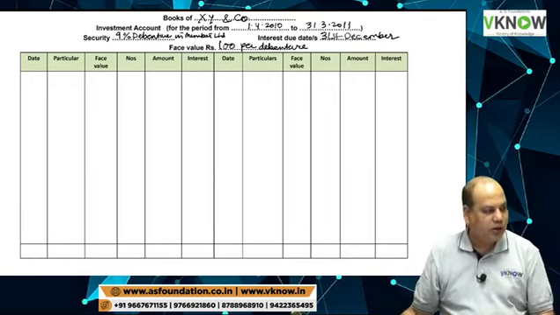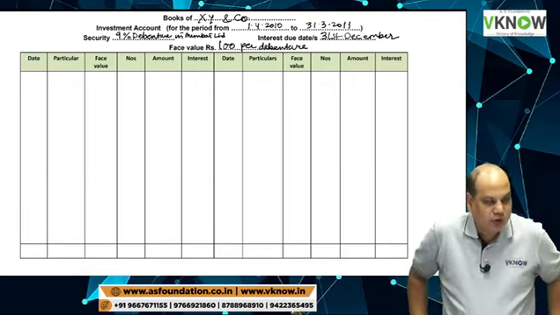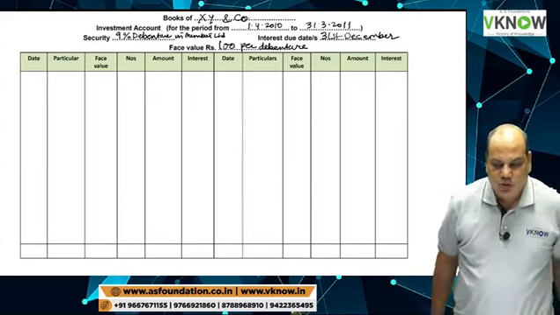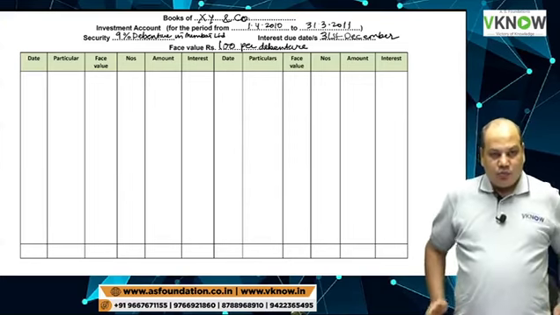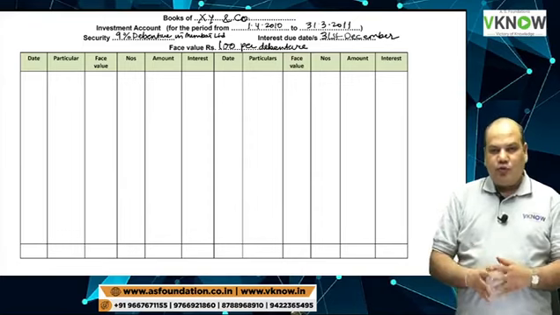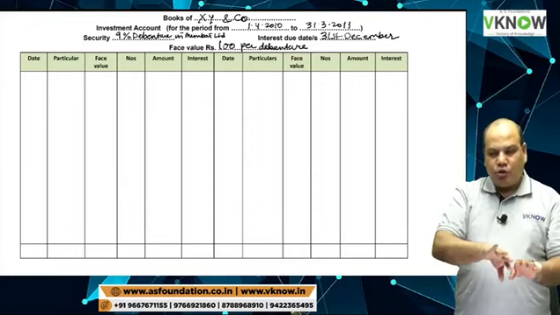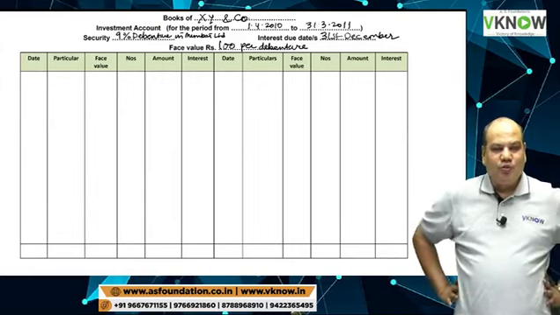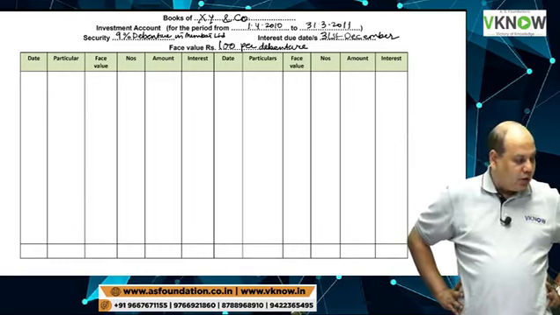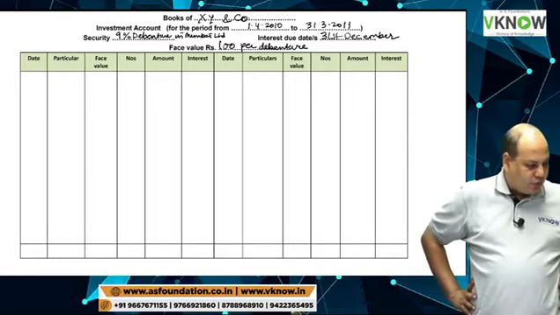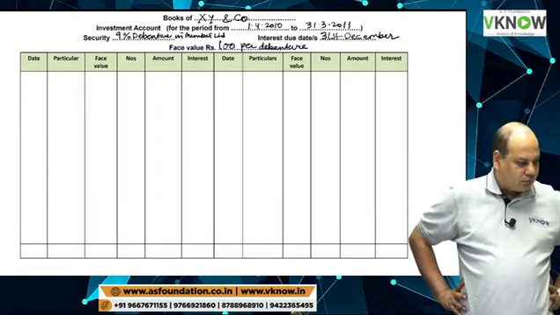If you write properly, it will be good. Instead of using a vertical notebook, you can just rotate your notebook. You can use landscape format so that you can write nicely.